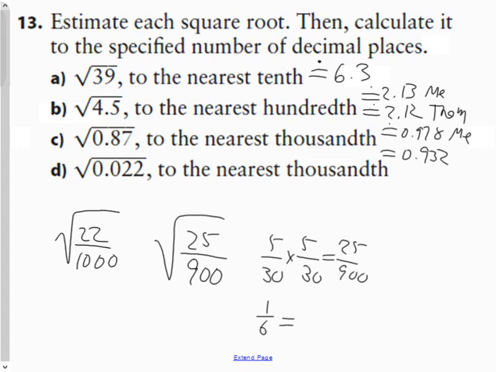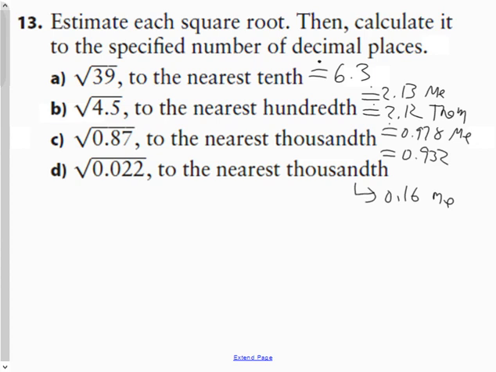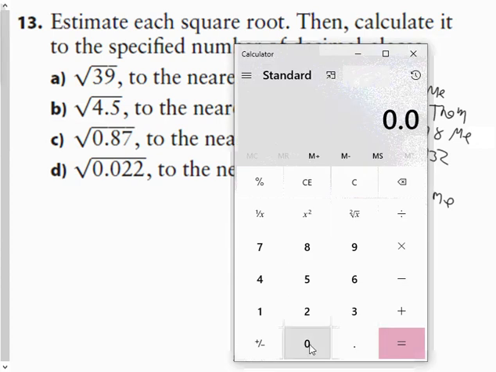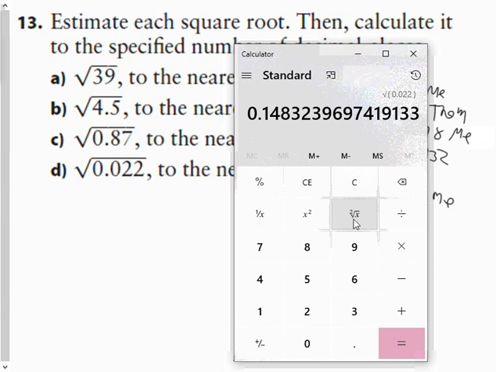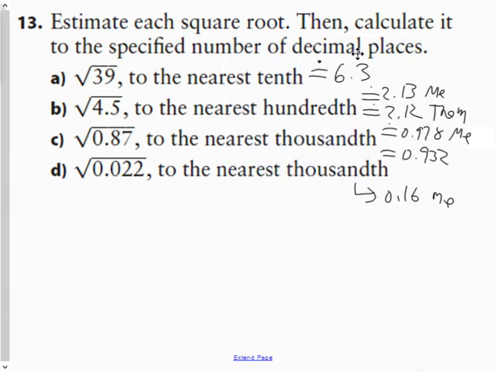And 1/6 is approximately 0.16-ish, right? If I was to convert that, because I know my fractions pretty well. So 1/6 is 0.16, or roughly 16.6%. So I'm going to estimate 0.16. It'd be amazing if I'm actually close. Now, if you couldn't do that, that's no problem. That's a pretty complicated one to estimate. So in these cases, you're just going to grab your calculator and put the square root of that in. It's 0.148. This is the calculator. So I was not far off with 0.16, and it's a pretty good guess.